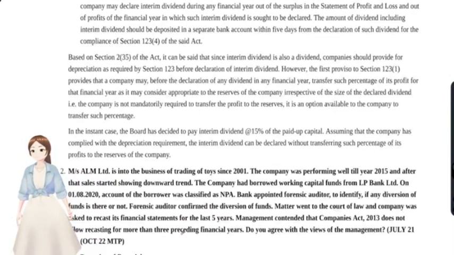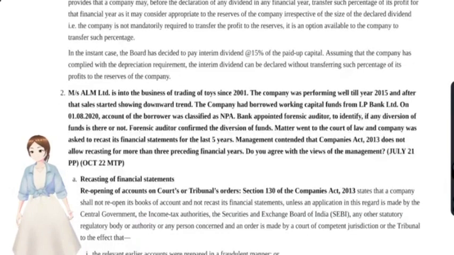And now we'll discuss the second question. M/s ALM Limited is into the business of trading of toys. The company was performing well till 2015, and after that sales started showing a downward trend. Okay. The company had borrowed working capital funds from a bank on so and so date. The account of the borrower was classified as NPA. Okay, the bank appointed a forensic auditor to identify if any diversion of funds is there or not.